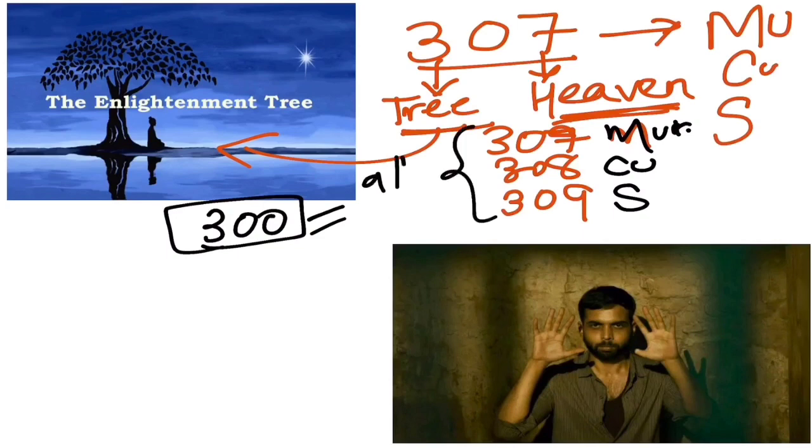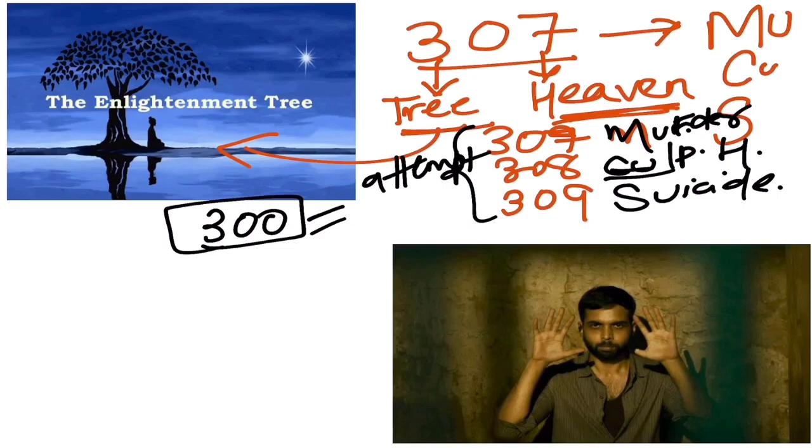All these three are for attempt, because when you go under this tree you attempt to gain enlightenment, you attempt to go under that tree, so you're basically attempting. So mucus, M for murder, so attempt to murder is 307 IPC. 308 is attempt to commit culpable homicide, and S is attempt to commit suicide. Clear? Then coming to the next one.